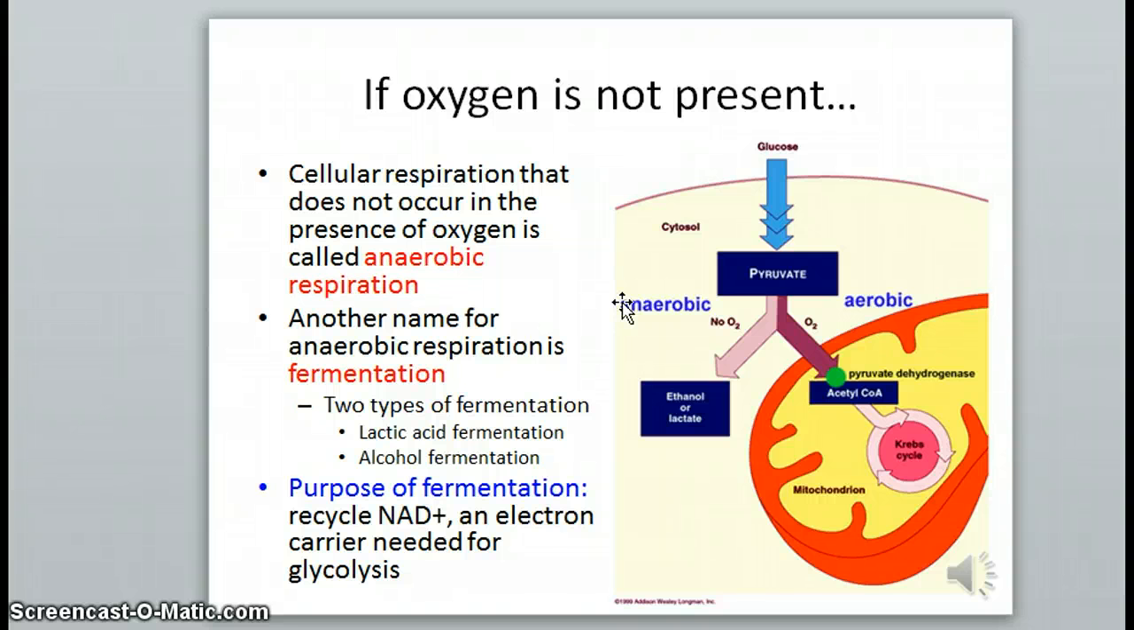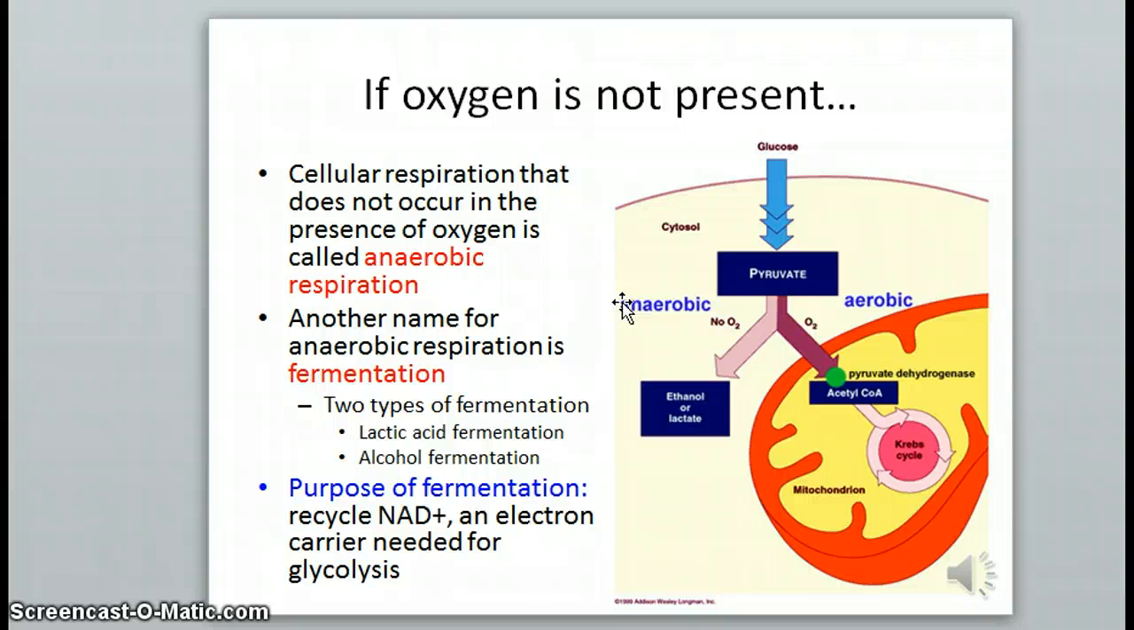There are 2 types of fermentation: lactic acid fermentation and alcohol fermentation. Which type of fermentation takes place depends on what type of organism we're looking at. Plants and bacteria undergo alcohol fermentation, while animals undergo lactic acid fermentation.